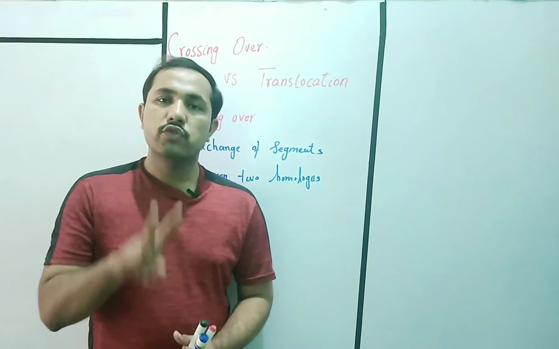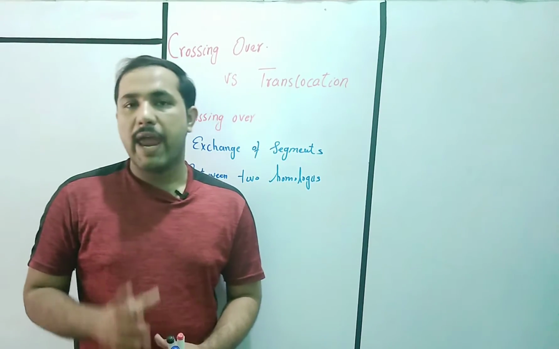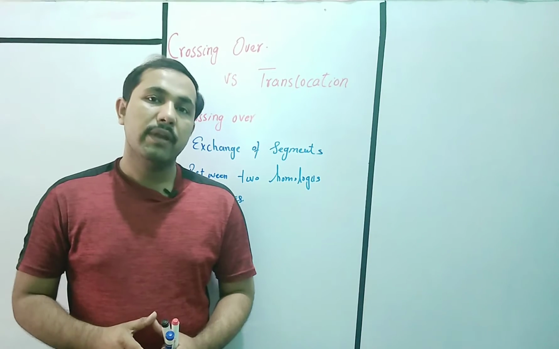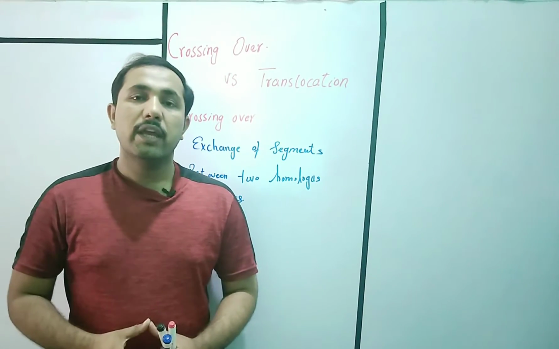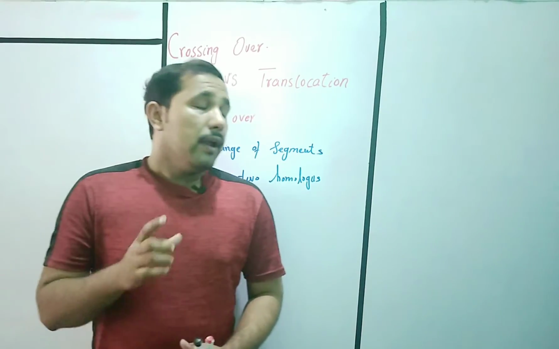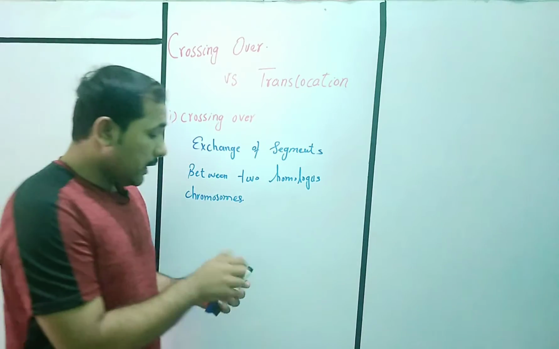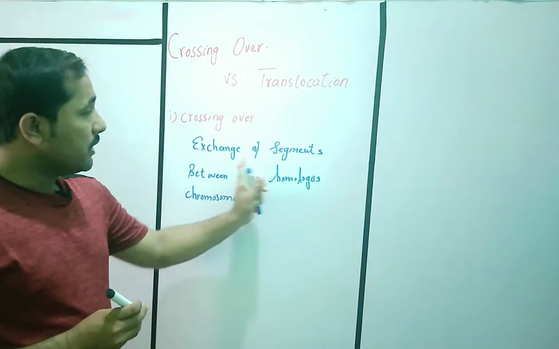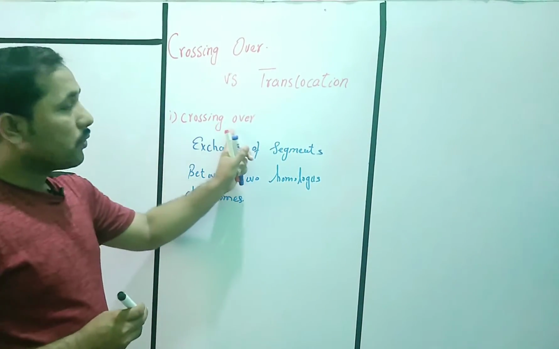Today I will discuss two of the most important genetics terms, crossing over and translocation, which are very important and asked in many interviews to students. That's why I'm explaining them in a very short and good way. Crossing over is the exchange of segments between two homologous chromosomes. That is called crossing over.